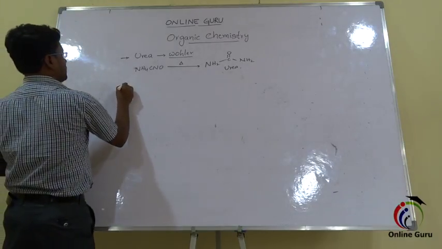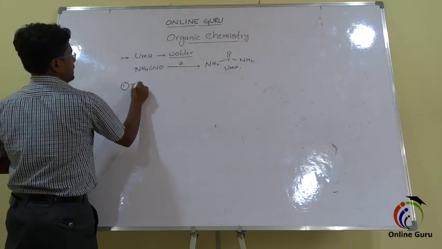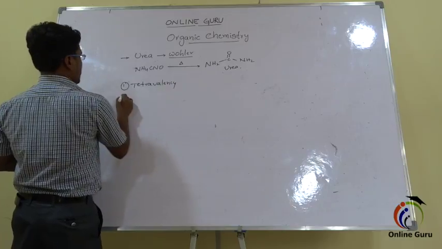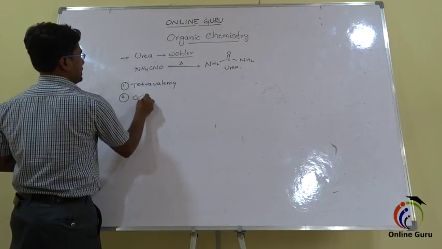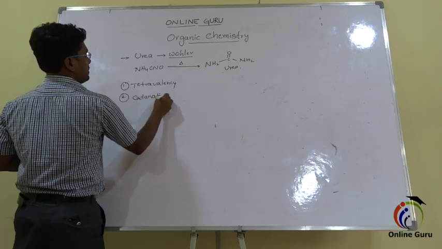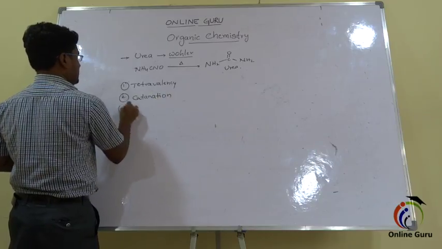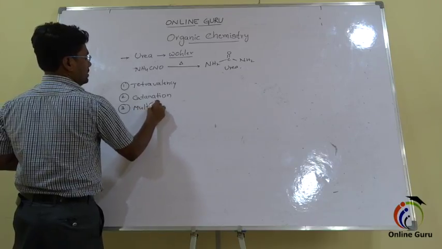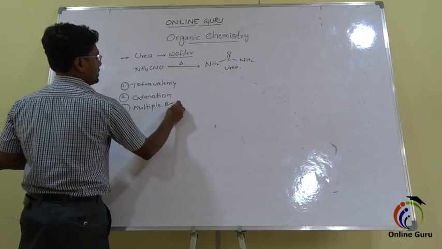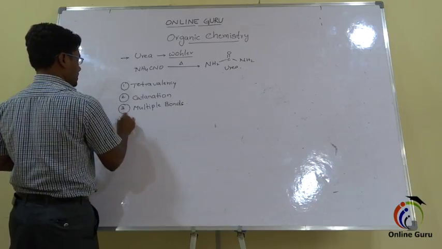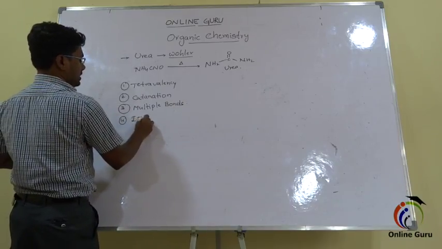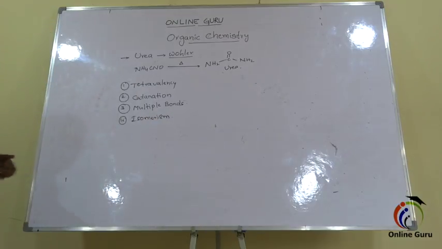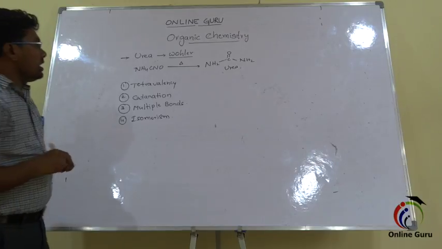The first one is its tetravalency, the second one is catenation capacity, the third one is it can form multiple bonds, and the fourth is it can exhibit isomerism. So these are the 4 unique properties exhibited by the carbon.